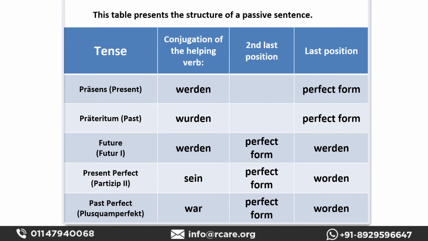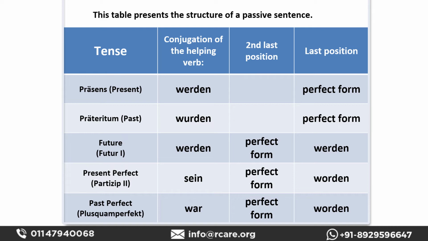So now we'll talk about present perfect form. So in present perfect form, we use the conjugation of sein at the second position. Sein will be used as a helping verb, and werden is converted into perfect form and it goes at the last position again. And the regular verb, which was in perfect form, it stays at the second last position.